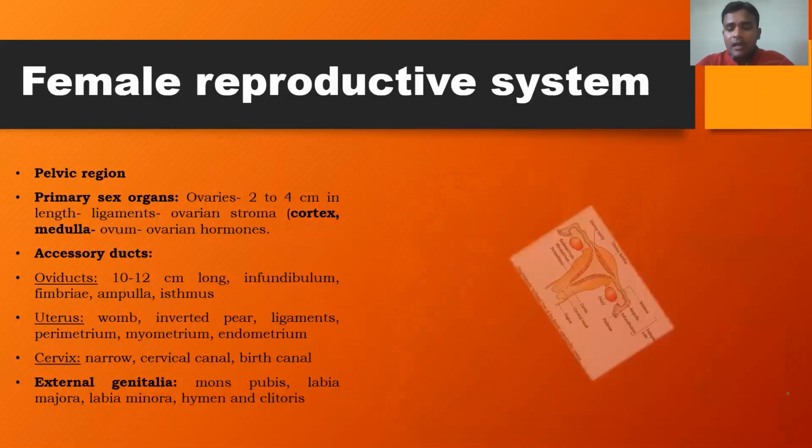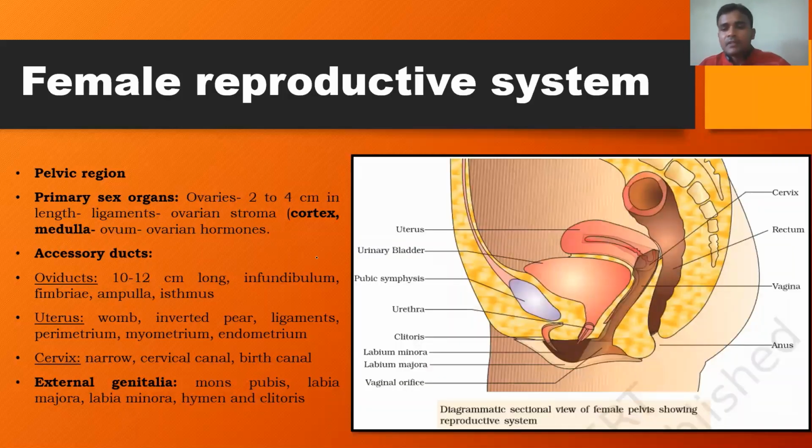So this is the diagrammatic representation given in our textbook, a very important diagram for the theory exam. And here is one more diagrammatic representation. This is the side view of the female reproductive system. This is the front portion, and this is the back portion of the female body. Here you can see very important parts such as the pubic symphysis. See, this portion is called the mons pubis, the front portion. It is a cushion-like fatty tissue covered by skin, and here the hairs are found.